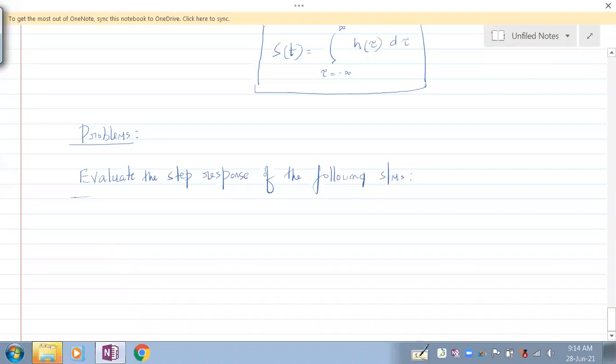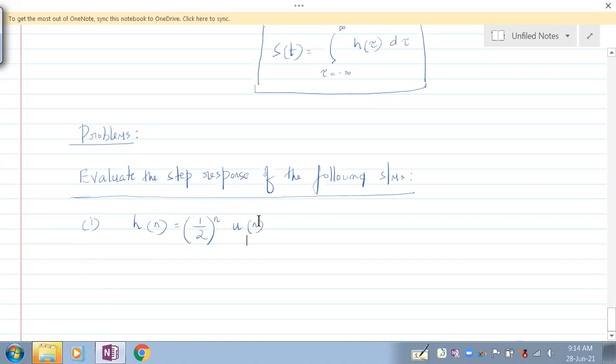We have to evaluate the step response of the following systems. Given, the first one is h of n equal to half to the power n u of n.